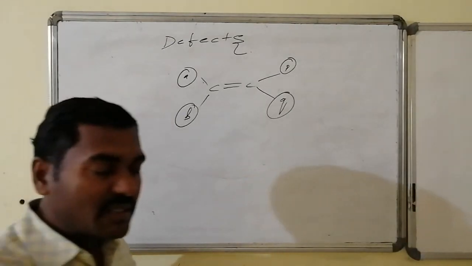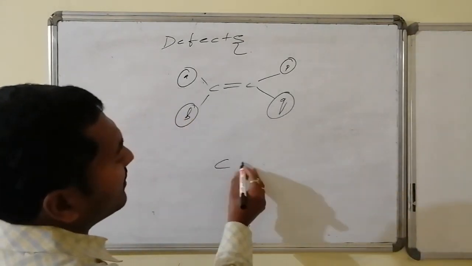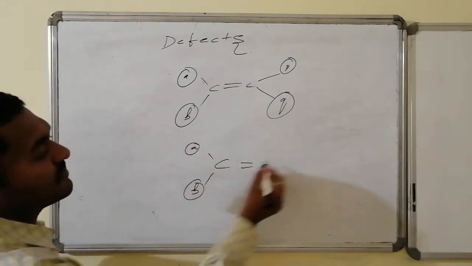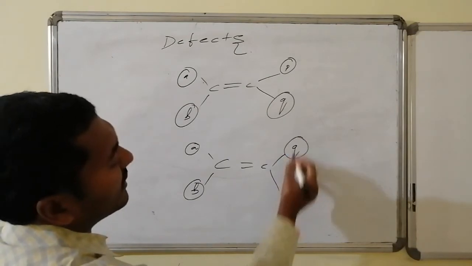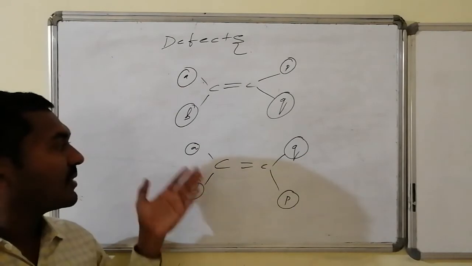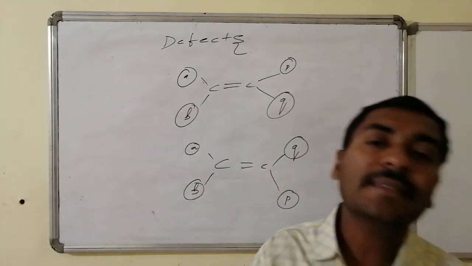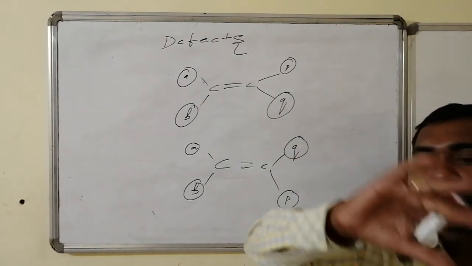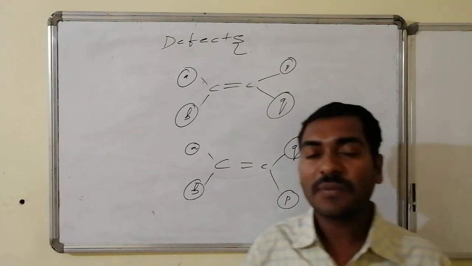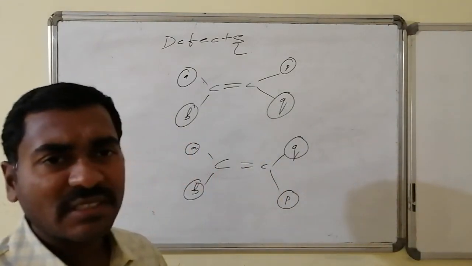I can adjust this in another way also. Here I can keep one of them constant, that is your wish. Here if I write Q and here if I write P, here A and Q are far away from one another, here A and P are far away from one another. As far as the space is concerned, the three-dimensional adjustment of atoms present in the molecules, this is a fixed position and this is maintained.